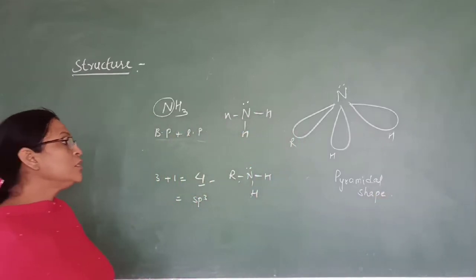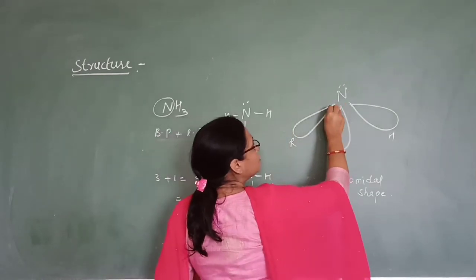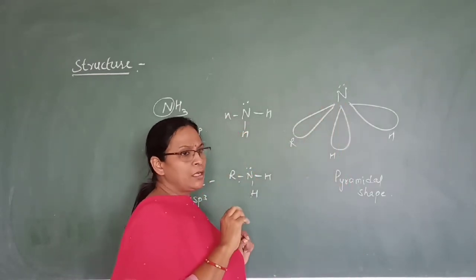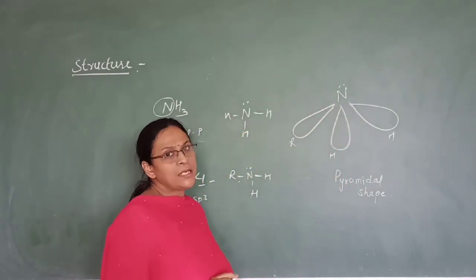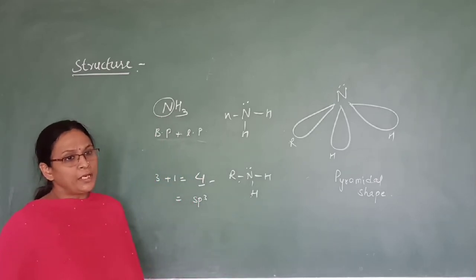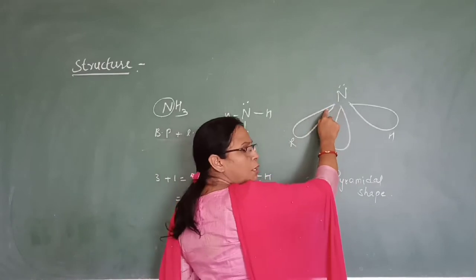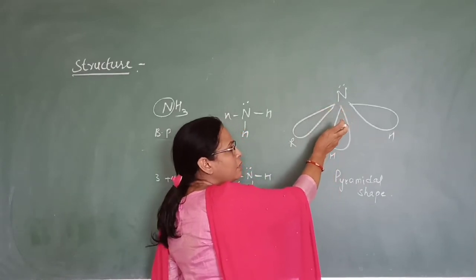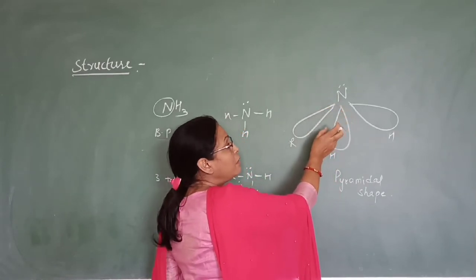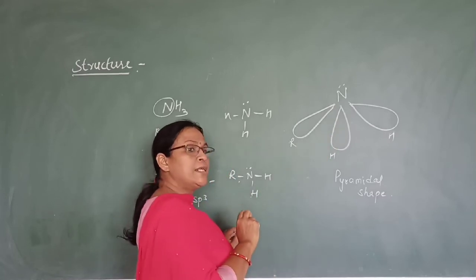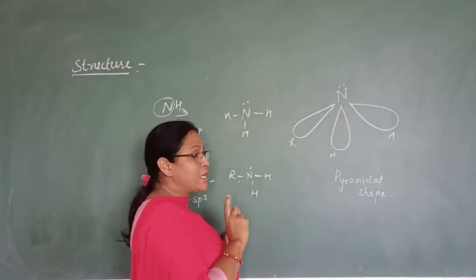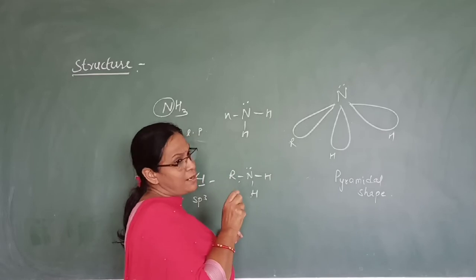Now actually the bond angle should be equal to the tetrahedral bond angle. And what is the tetrahedral bond angle? That is 109 degrees 28 minutes. But here, due to lone pair bond pair repulsion, the bond angle will be reduced. In ammonia it is 107 degrees, but here the reduction is somewhat less.